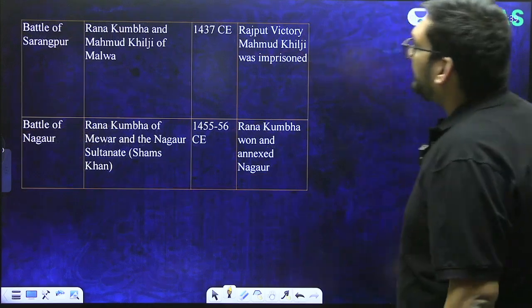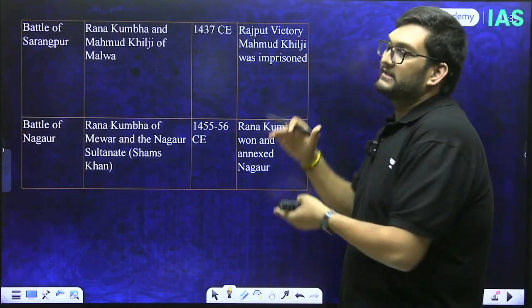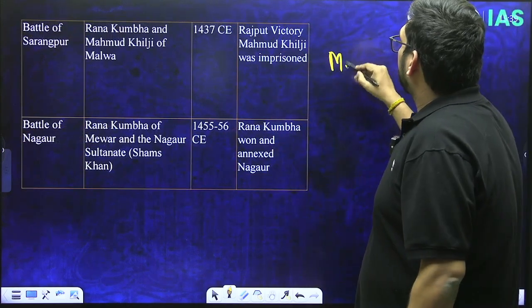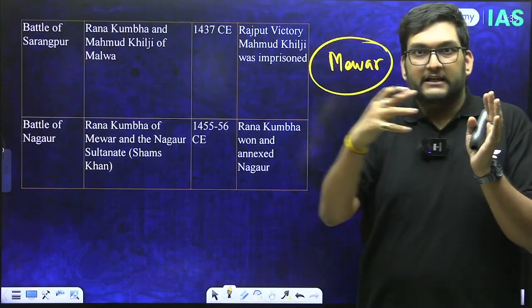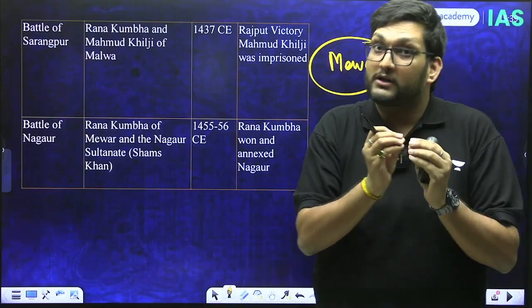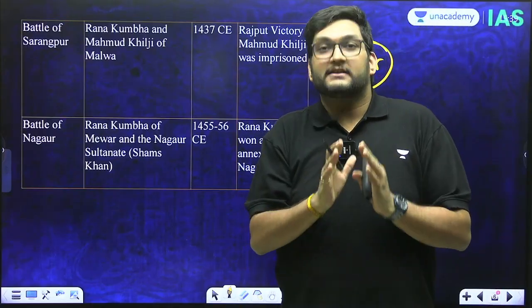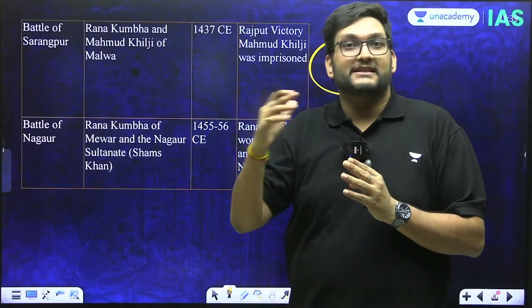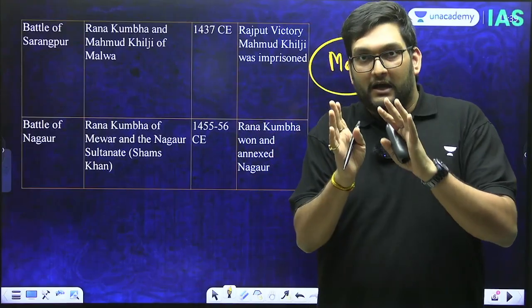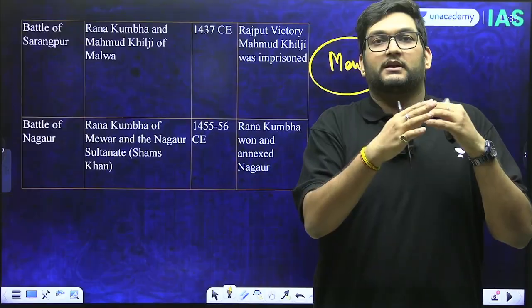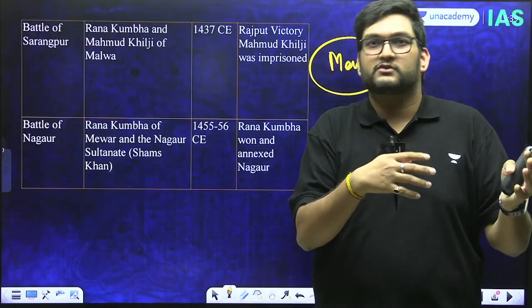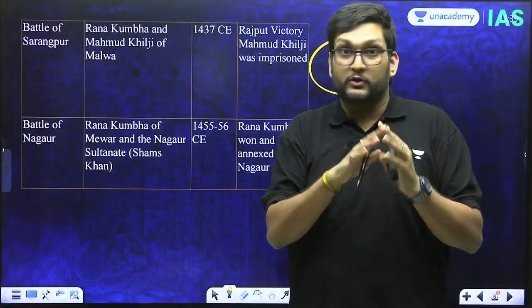Further, now we have two battles where Mewar is involved. Mewar, one of the strongest. Now we are in that interregnum period. See, there are further smaller battles, but I am only discussing the ones which are important for the examination. Therefore, I am shifting now the focus away from the Delhi Sultanate, because Delhi Sultanate per se, what Alauddin Khilji is doing, those battles are micro histories. We don't have to go into that.